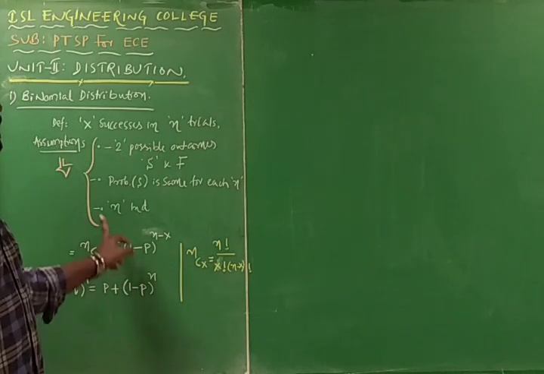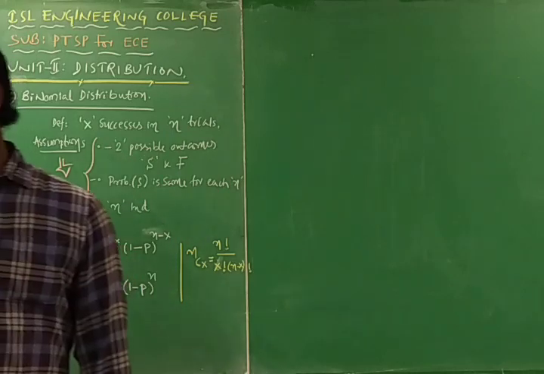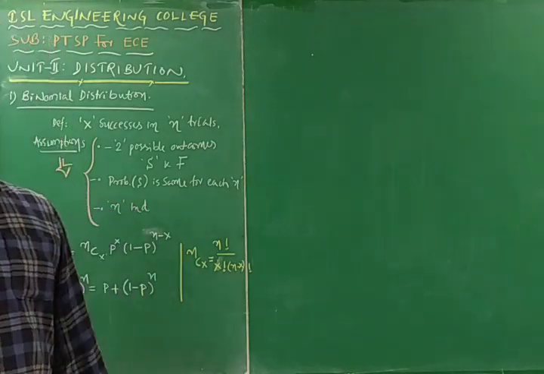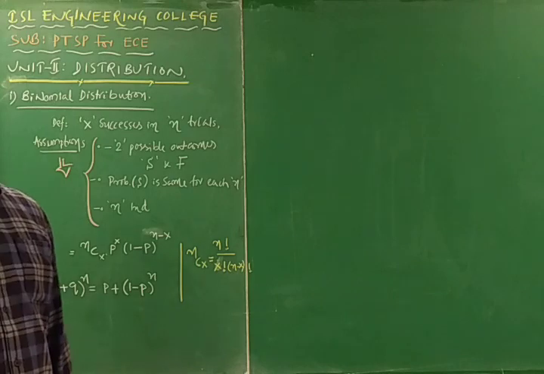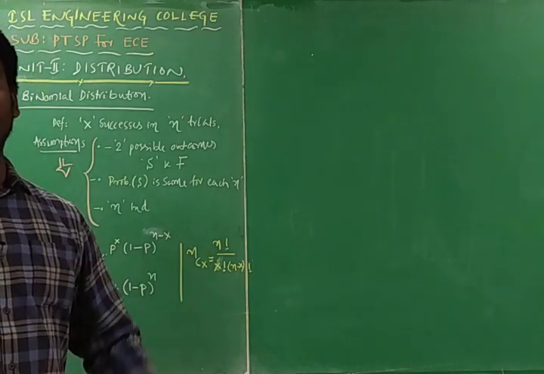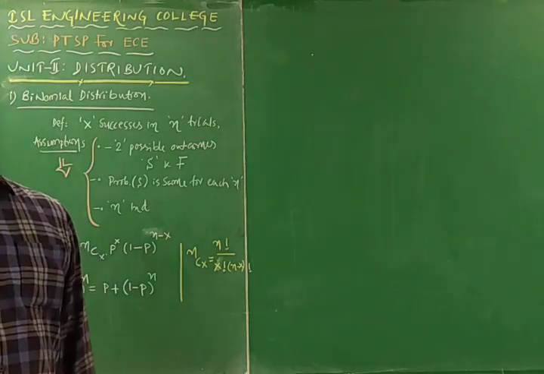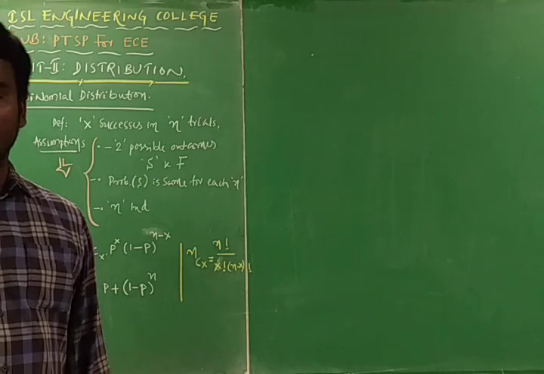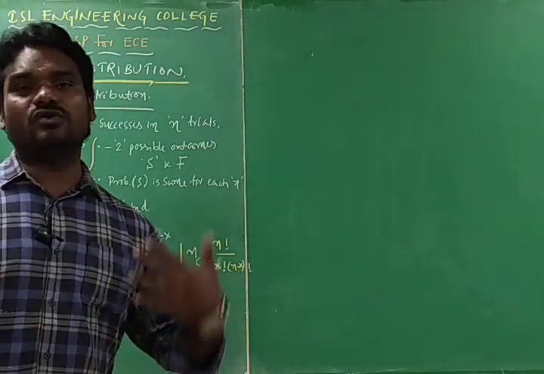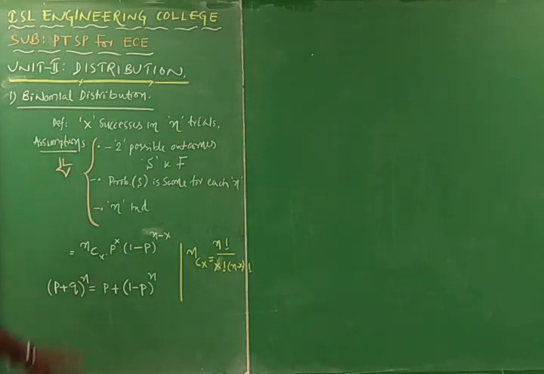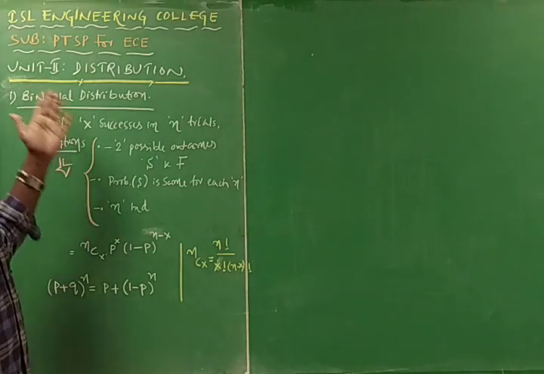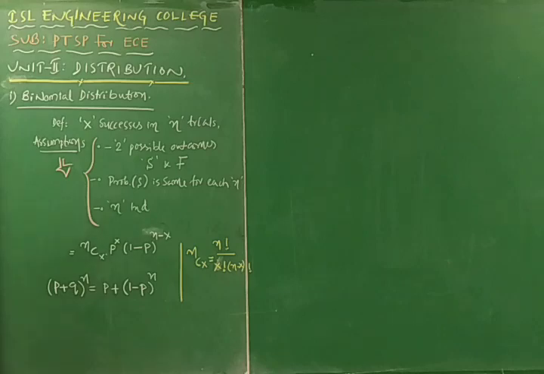Next, n is independent. It can't be defined by any other variable. It can't be dependent, so n is independent. We can choose any value, any number of trials you can make use of for that experiment. And these are the assumptions which have to be made in the binomial distribution.